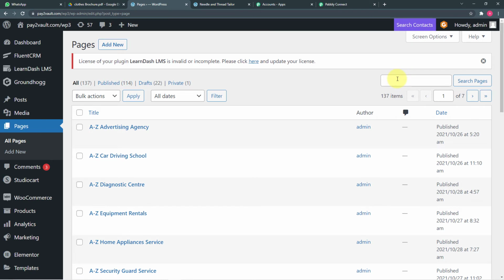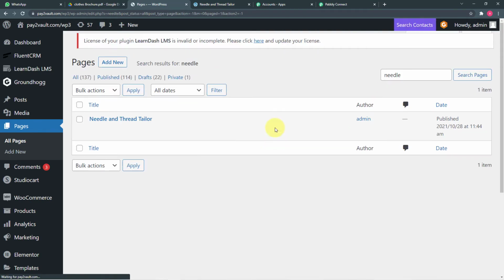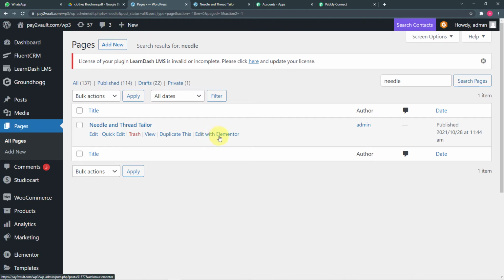Okay, so let me search for my page here, needle. Okay, this is our page. Now I'm clicking on edit with Elementor option.